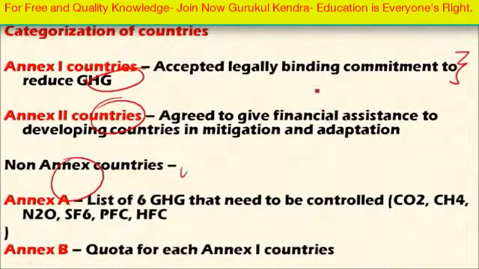And non-Annex countries are the countries which are not mentioned in Annex 1 and Annex 2, and these are mostly the developing countries like India, South Africa, Brazil, China, and various least developed countries.